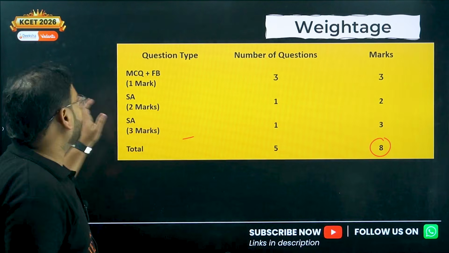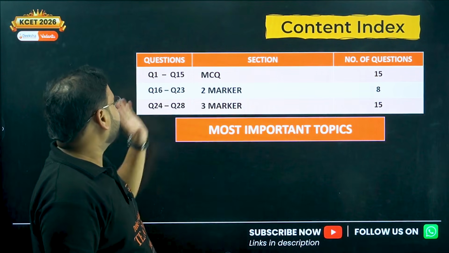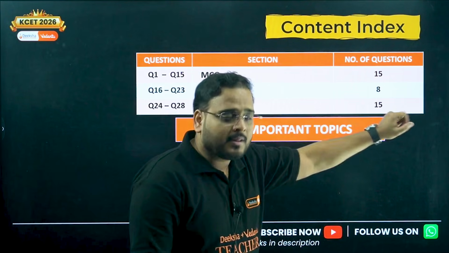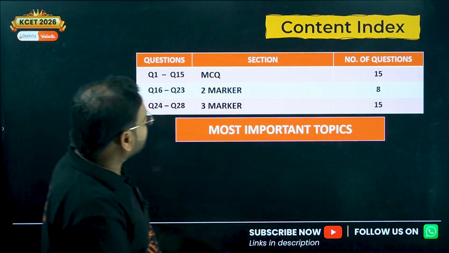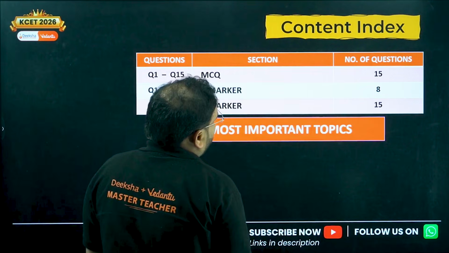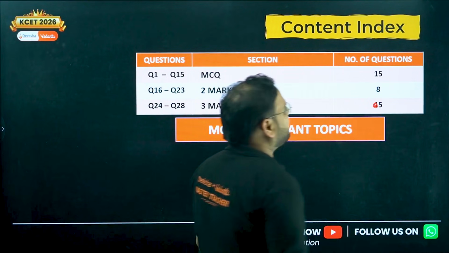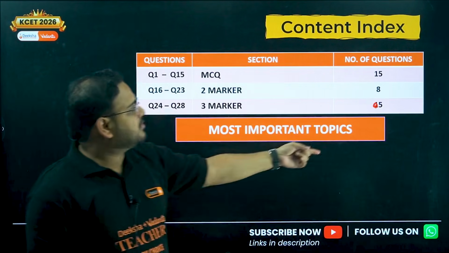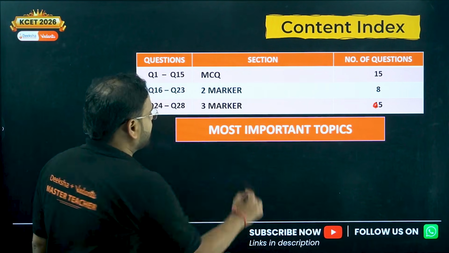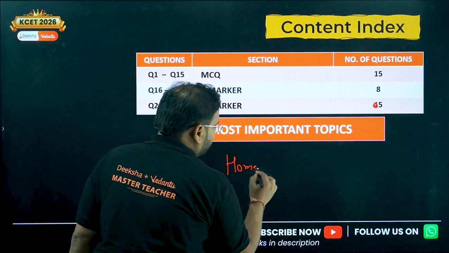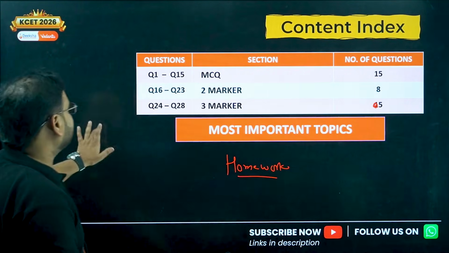Now what I have planned for all of you, we'll have a question based approach. So we have questions 1 to 15 as MCQs. Then 16 to 23 are the 2 markers, the next 8 questions, and another question which is going to be, excuse me, this is incorrect, 15 plus 8 is 23 plus 5. Actually I made a mistake over here. This should be 5, no? Yeah, 28 total number of questions. Then most important topics, and of course you also have homework over here. Since the chapter is very easy, I have given many homeworks today. So you'll see all of that at the end of the session.